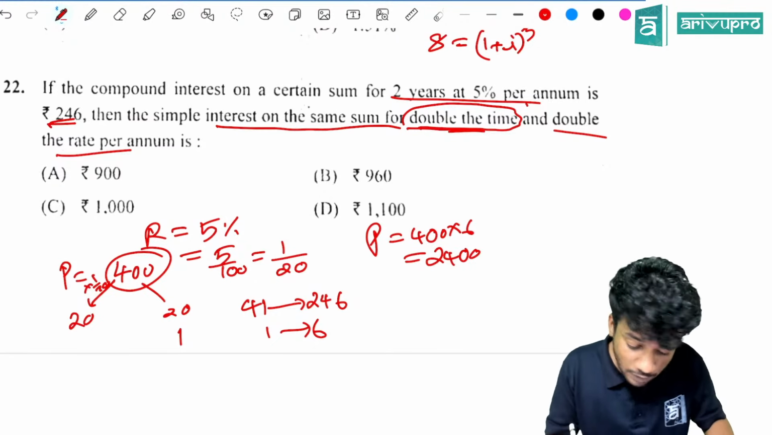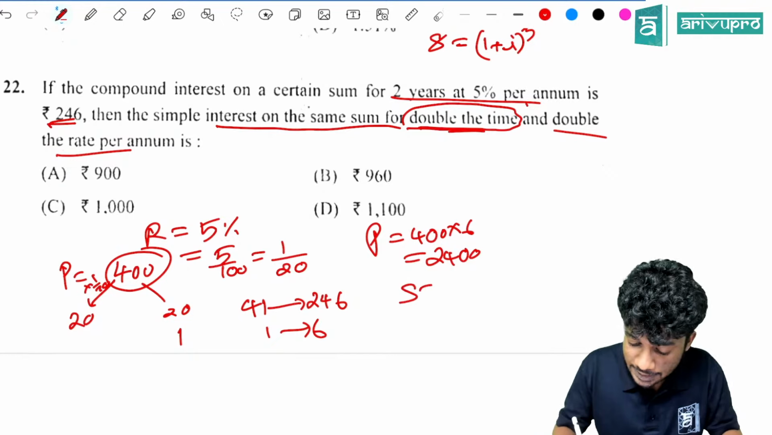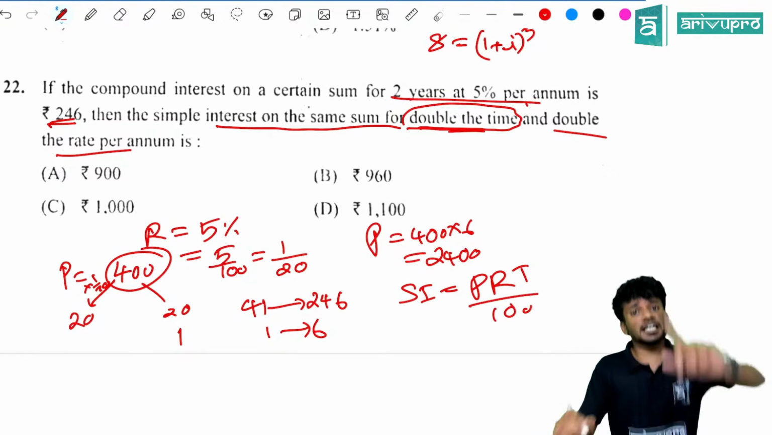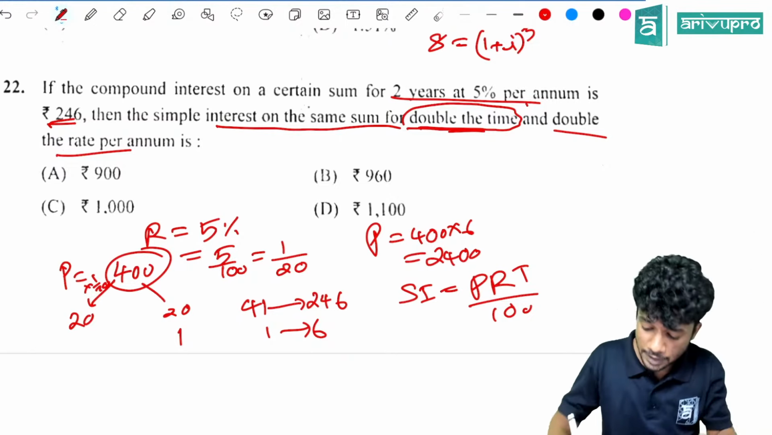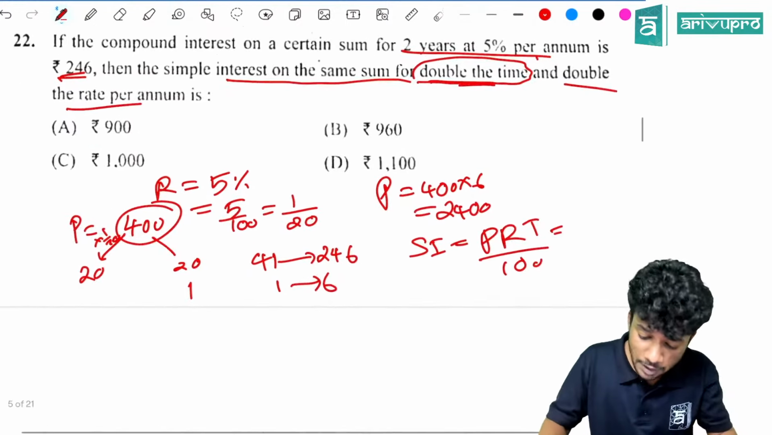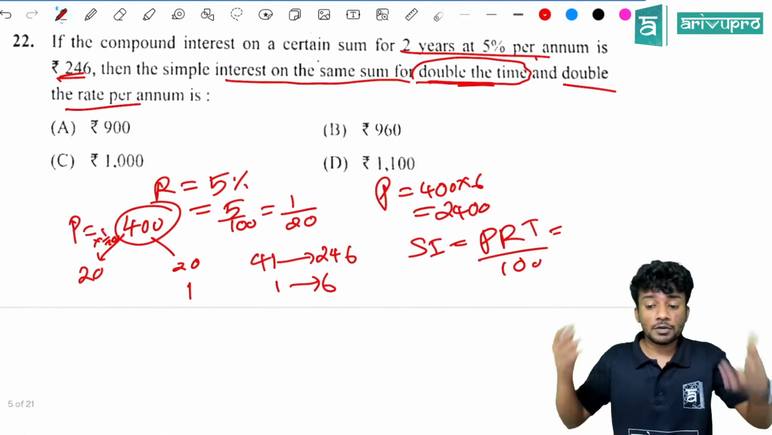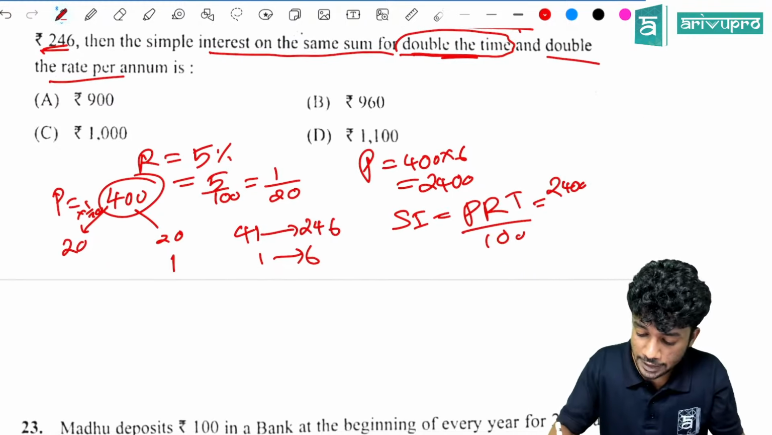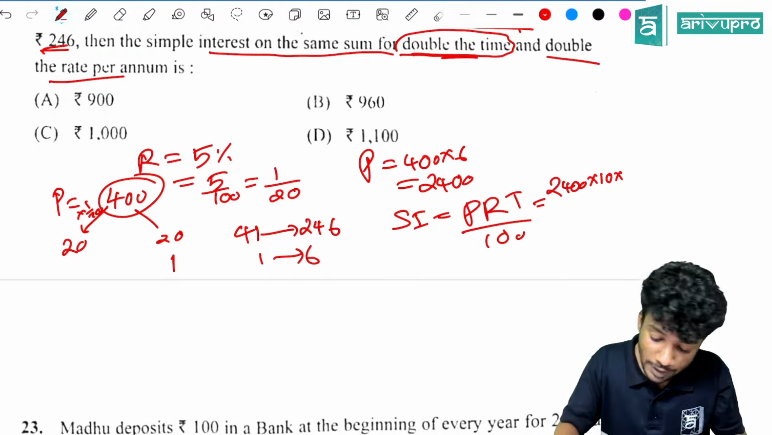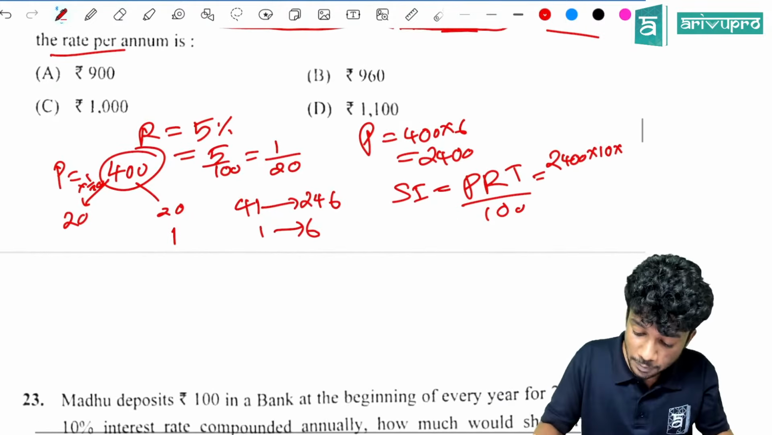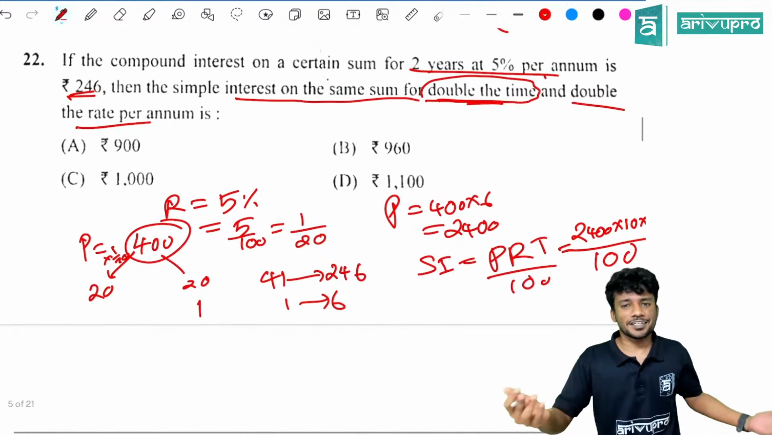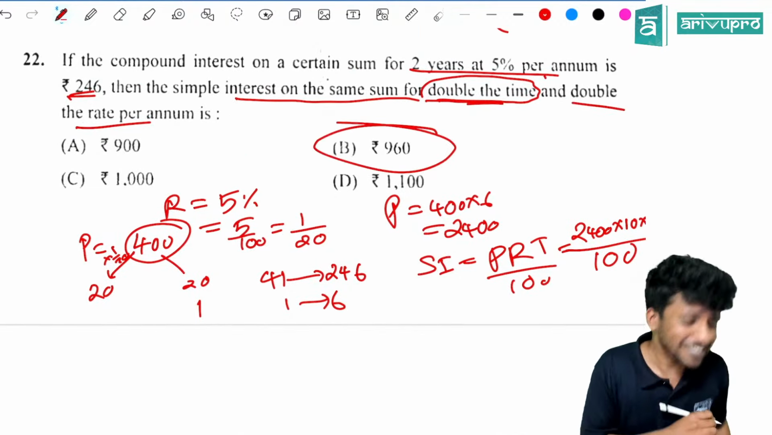Now we need to find the value of what? Simple interest. SI is equal to PRT by 100. But they are telling that the rate is doubling and the time is doubling. So the initial rate was how much, people? Initial rate was 5%, so it will become 10%. So 2400 into 10 into, initial time was how much? 2 years, it will become 4, divided by 100. So what is the answer? You can use the calculator. You will get 960.